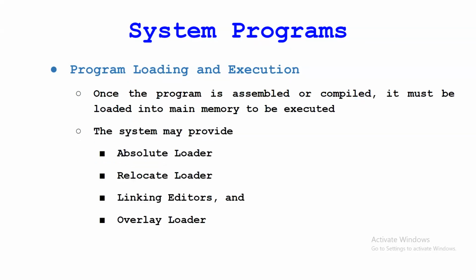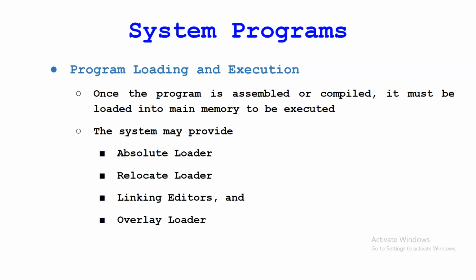Once a program is assembled or compiled, that will create an object file. Once that object file has been created, we need to bring that object file to the primary memory, and then we can send it to the CPU for execution. So once a program is assembled or compiled, it must be loaded into main memory to be executed. The loader is a system program that does this, bringing the object file to the main memory.